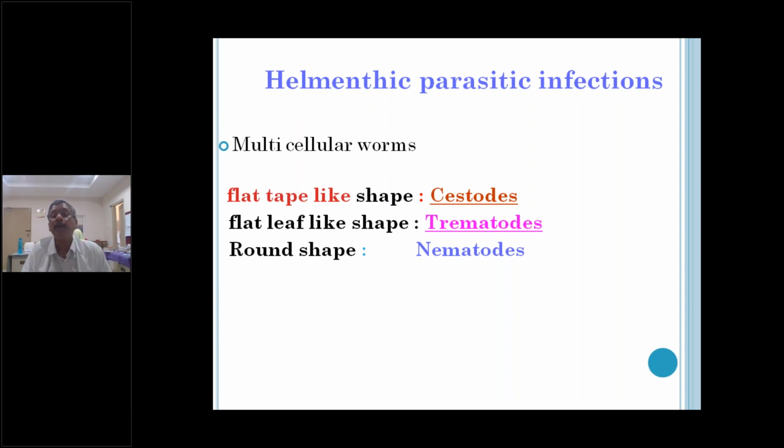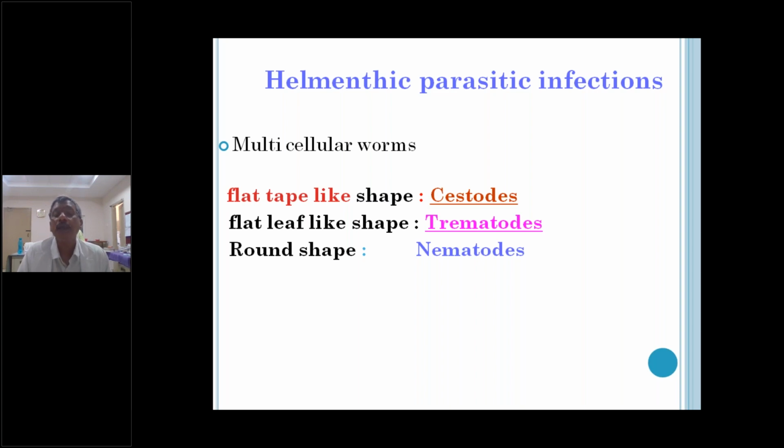The patient loses blood, and he will become anemic because of these small intestinal nematodes. In case of large intestinal nematodes, the infection will be confined to the large intestine. There may be some diarrhea, some vomiting, sometimes mucus diarrhea, etc. And the third one is the tissue nematodes.